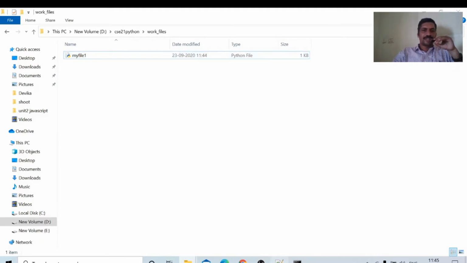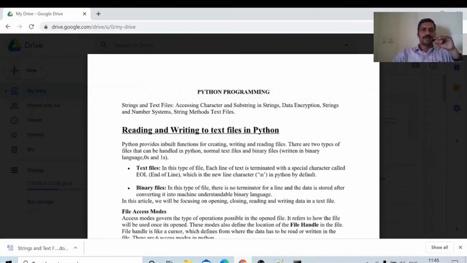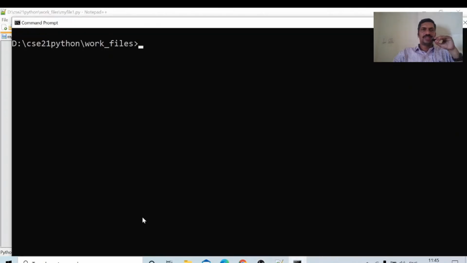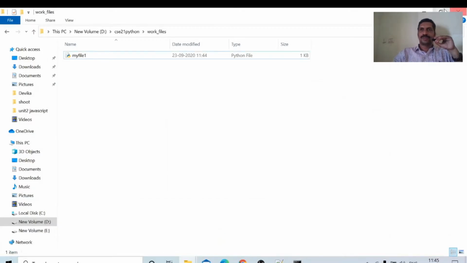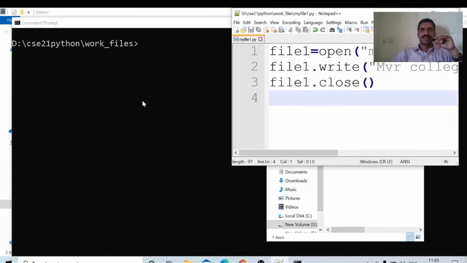After running this program, it will create another file, mvrcsc.txt, in A plus append mode. Now we will run this program and check whether it is created or not. We will see live whether the file will be created. Only one file is there. I am also minimizing this one.